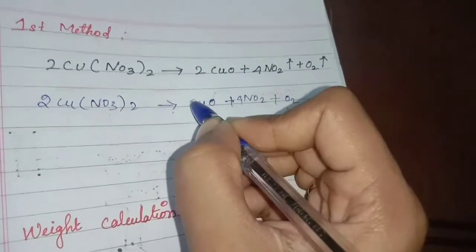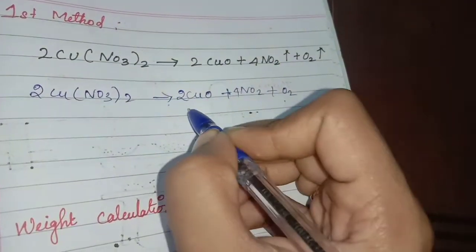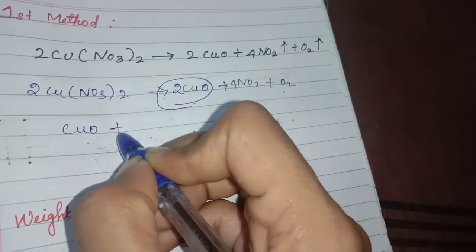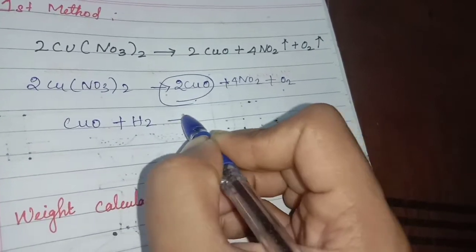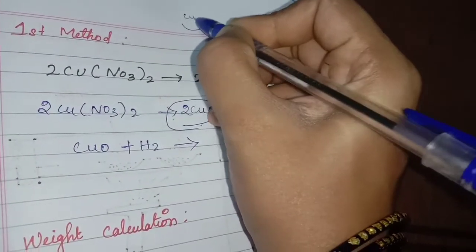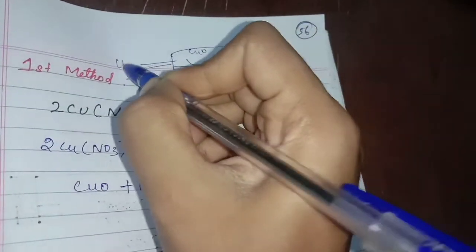See how many copper here? 2, so 2. Everything was equally having. Now this CuO, we are taking 1 mole of CuO. Then we are passing hydrogen. In the previous diagram I said no. In the diagram, CuO will be placed in the porcelain tube. Then we are passing the hydrogen gas.